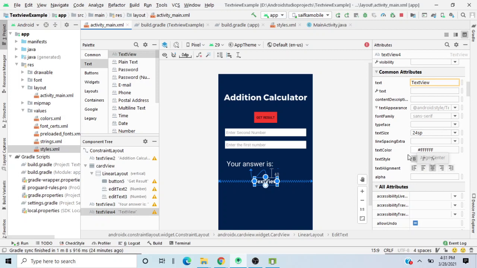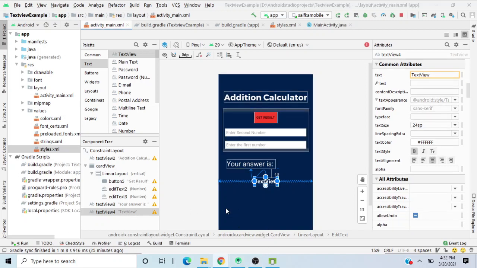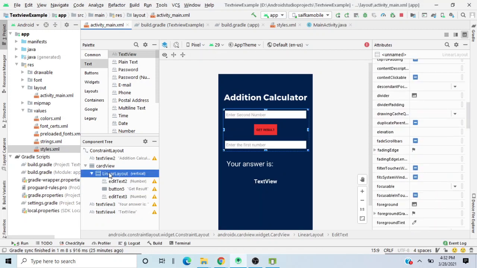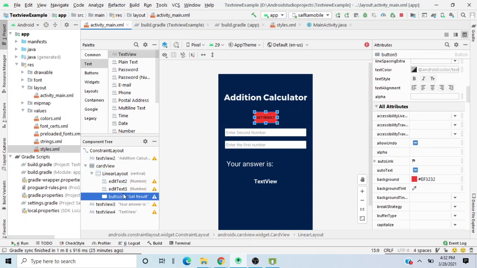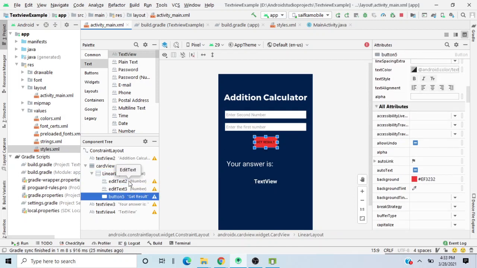And after doing all of these things, okay, the layout of this thing has been changed. Let me just quickly change that in a moment. I don't know why this got messed up, but enter first number, second number.